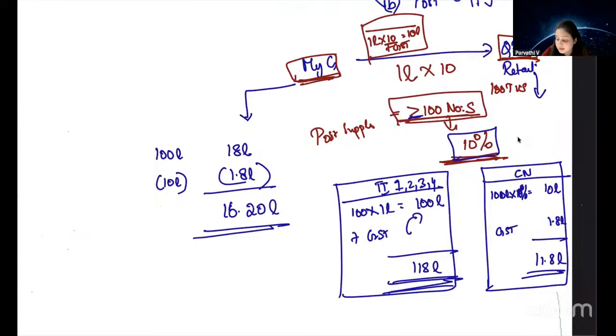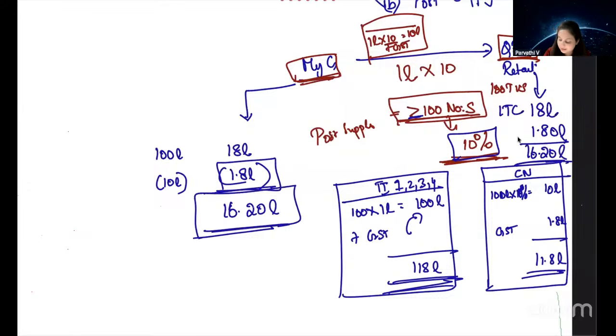Similarly, QRS, when they received the invoice, would have claimed 18 lakh rupees as ITC. Now that MyG is reducing their liability, in order to allow MyG to reduce their liability, QRS also should reduce their ITC and claim only 16.2 lakh as ITC. Only then this will match, because supplier's output tax liability is recipient's ITC. So whatever supplier is paying to the government should be the amount which recipient is claiming as ITC. He cannot claim higher ITC.